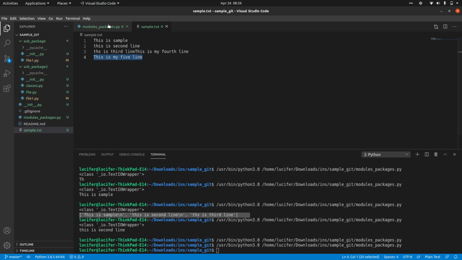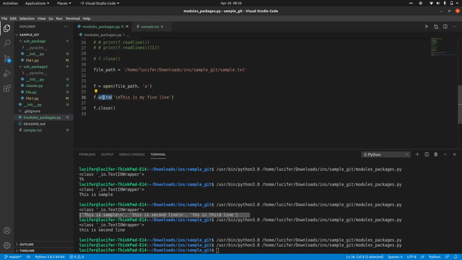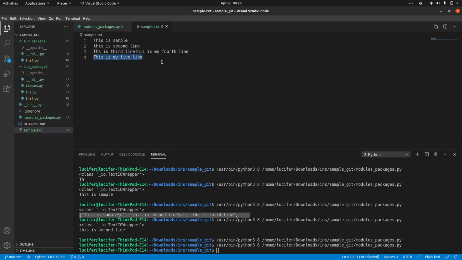Even though you are writing it, it is just getting appended to the end of the file. From the particular point where the file ends, only from that point will it append your new text. Since here we haven't given our \n, it was adding in the same line.